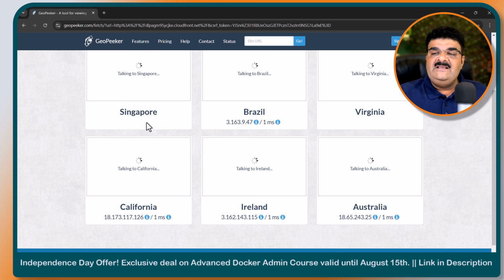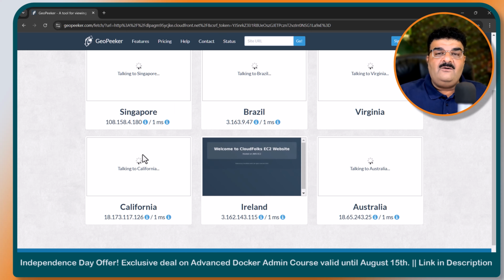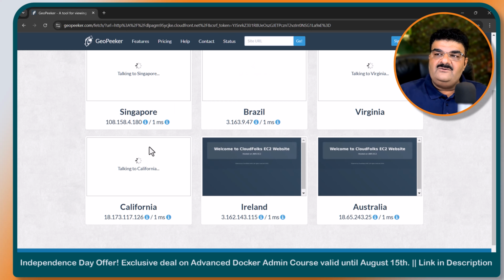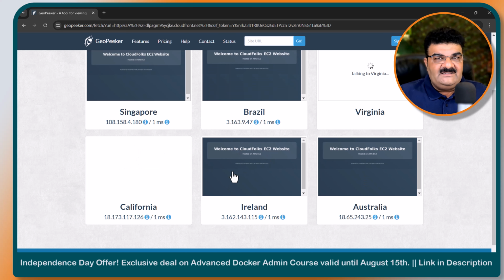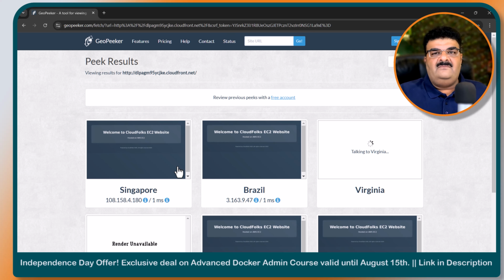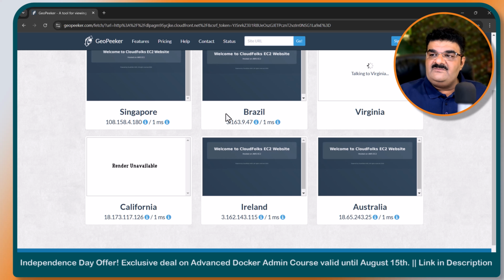From this screen, I can find out how my website looks from Ireland, Australia, Singapore, Brazil. So it is actually opening my website from any part of the world. If you are getting this render unavailable, no need to worry. We are using the free edition, so sometimes we get this. But right now I can test that my website is visible from Singapore, Brazil, Ireland and Australia. So everything is good here.